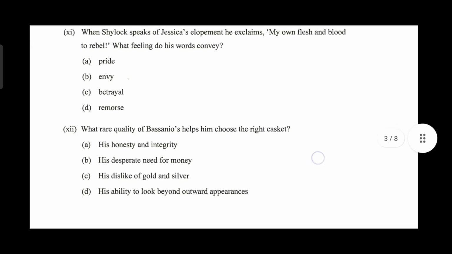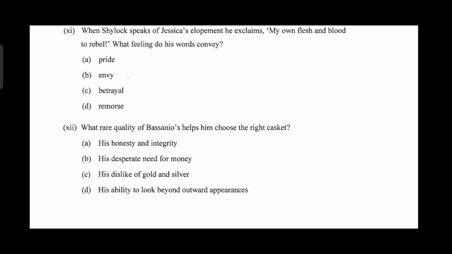Next, question 12. What rare quality of Bassanio's helps him choose the right casket? His honesty and integrity, his desperate need for money, his dislike of gold and silver, or his ability to look beyond outward appearances? Option D is the right answer. In The Merchant of Venice, we have the theme of appearance versus reality. Therefore, option D, his ability to look beyond outward appearances, is the right answer.